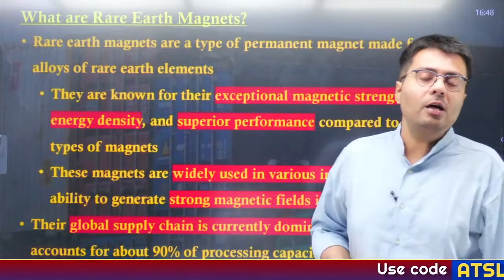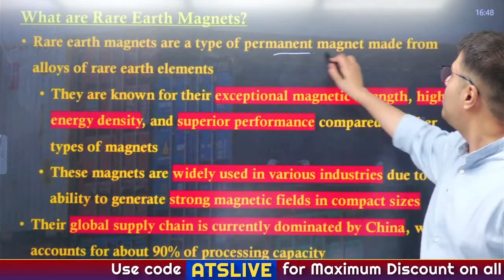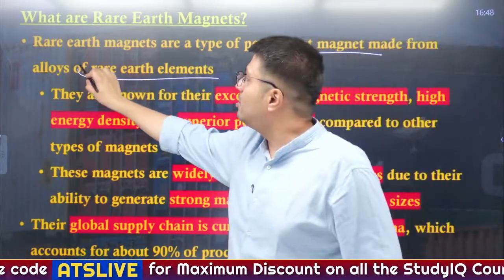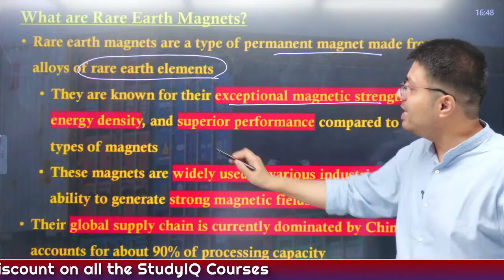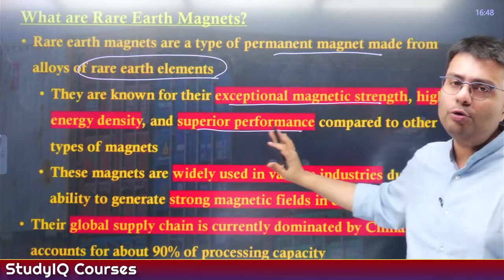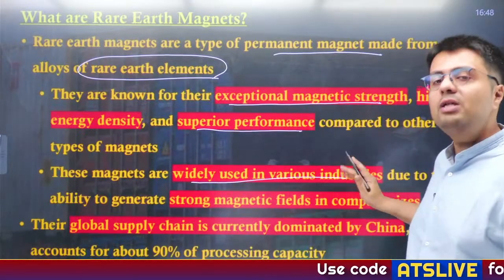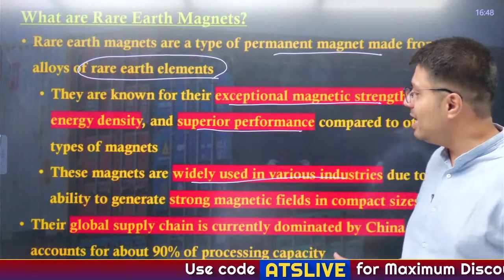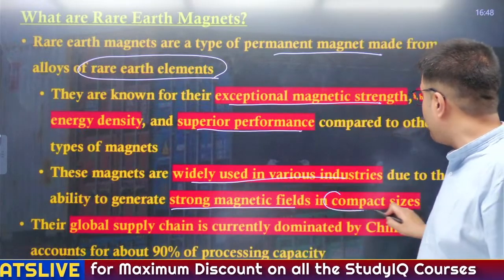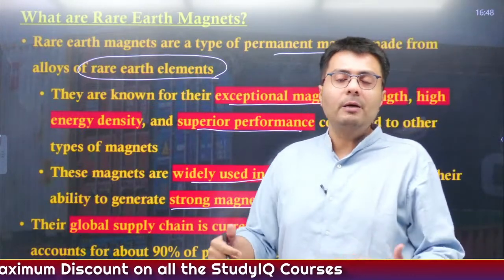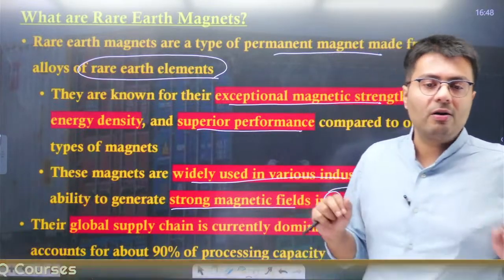Now, the big question in our discussion today is, what are rare earth magnets? Rare earth magnets are basically permanent magnets made from rare earth elements, and these are known for their exceptional magnetic strength, high energy density, and superior performance as compared to traditional magnets, right? Now, these magnets are widely used in various industries. What kind of industries? I will tell you in the next slide. Because of their ability to generate a strong magnetic field in compact sizes, they are very good for industrial tools, motors, etc., so they are using rare earth magnets, right?